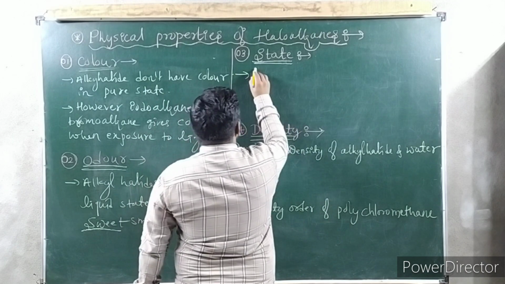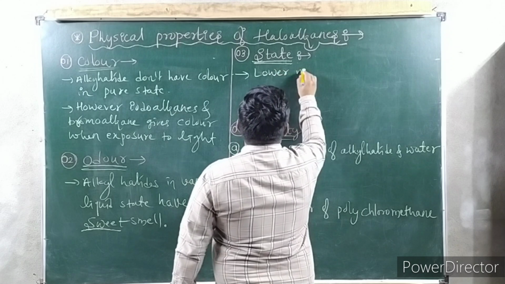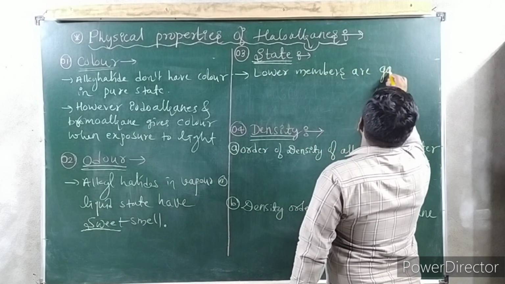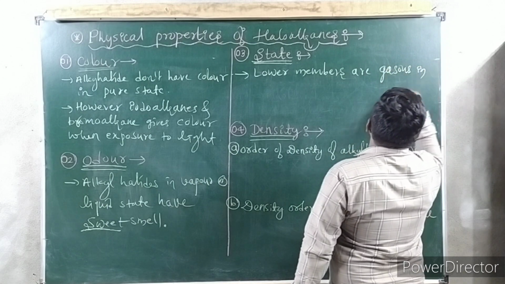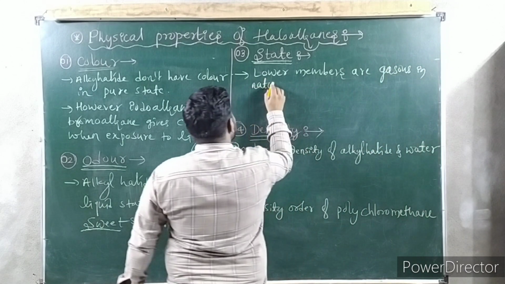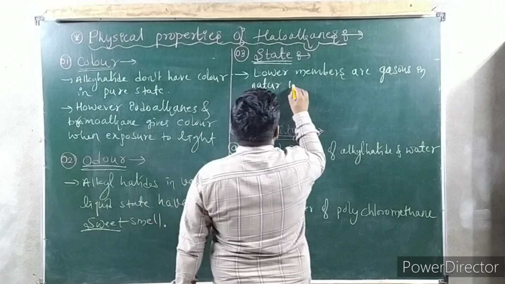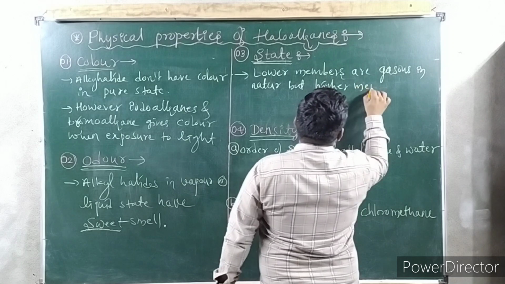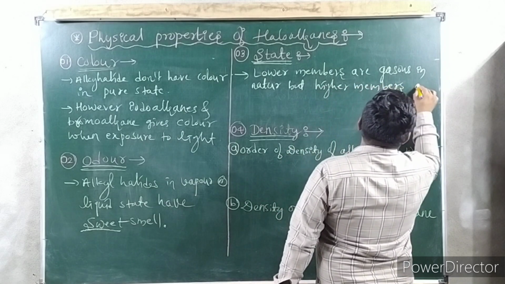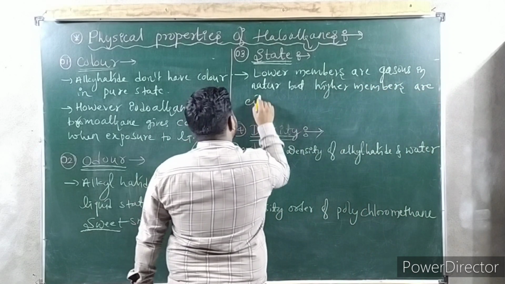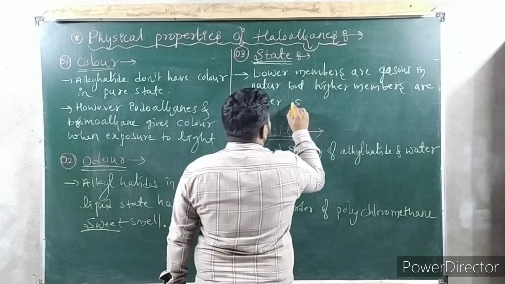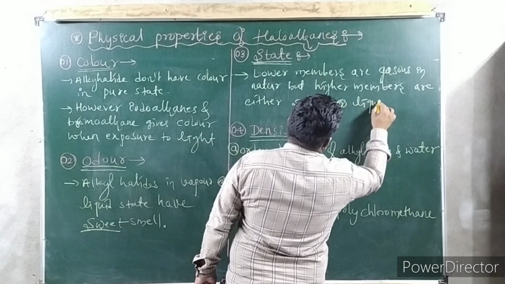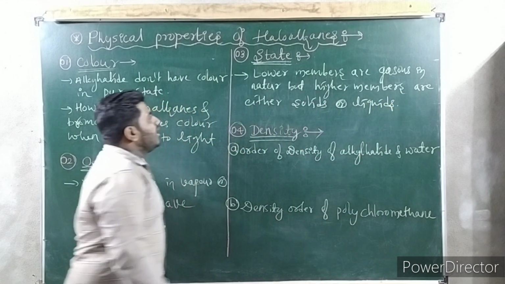Remember, lower members are gaseous in nature, but higher members are either solids or liquids.